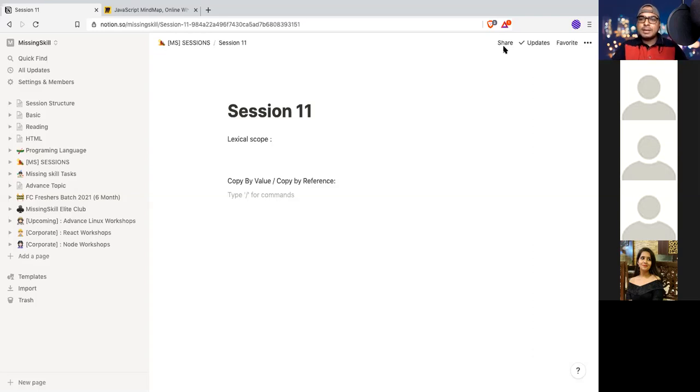Variables in JavaScript are nothing but containers. So what does container mean? It holds data. What kind of data? Object only? No, a container can hold any type.